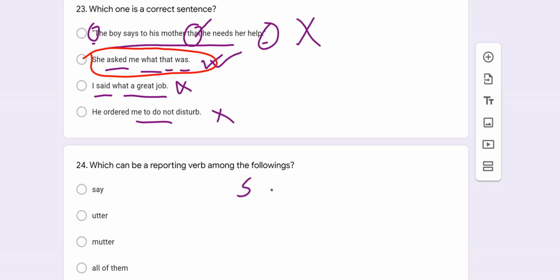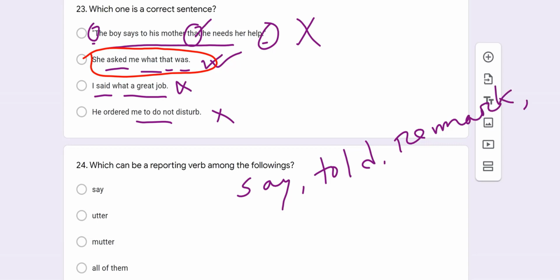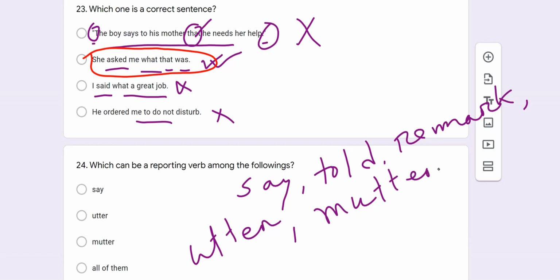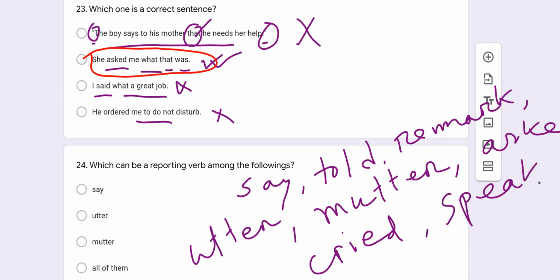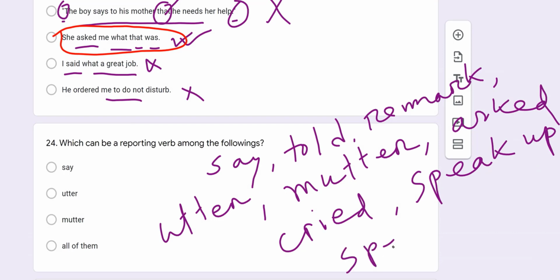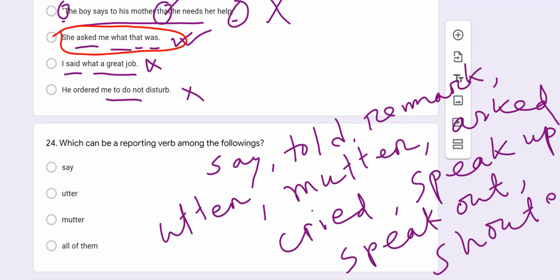They are said, told, remark, utter, matter, ask, cried as well, speak up, speak out, shout, and etc. So they all can be used as a reporting verb, and we got here say, utter, matter.